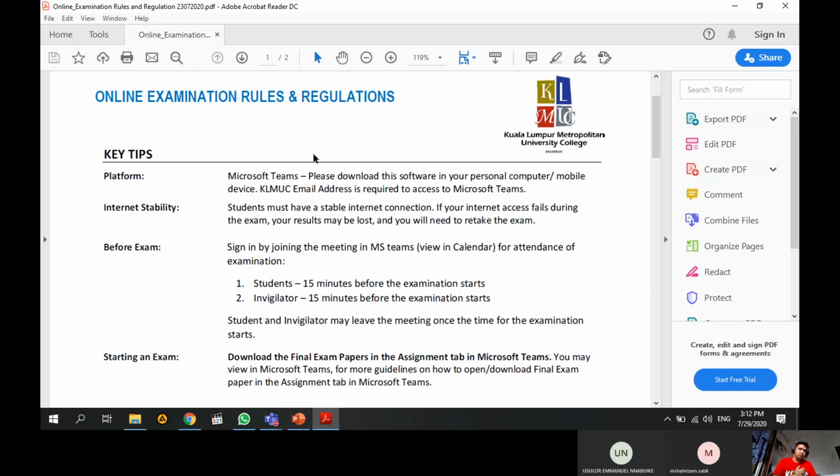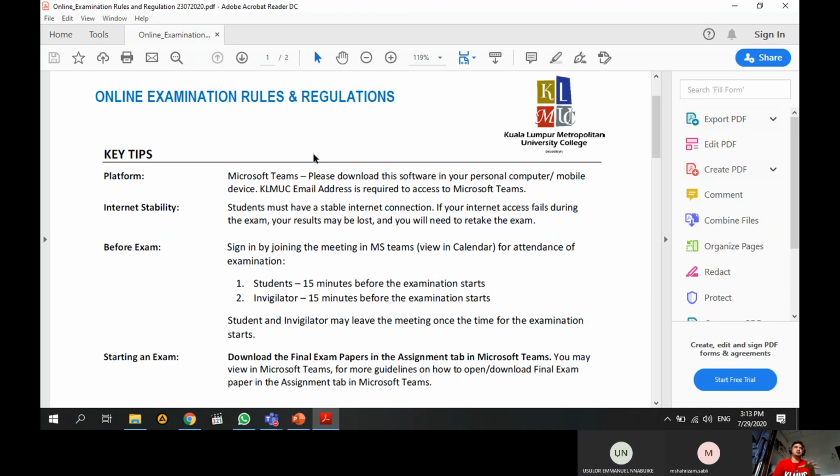So you guys must use Microsoft Team as the platform for your upcoming final exam. And you guys must have a stable internet connection when you are doing it. If you have a problem at your home, you can request to do your online examination at the college, but you need to fill out a form.